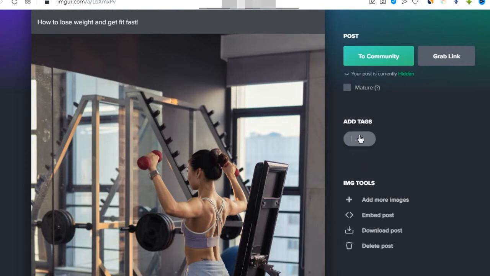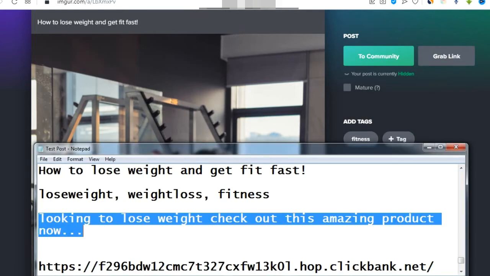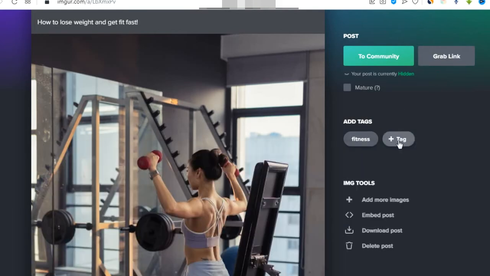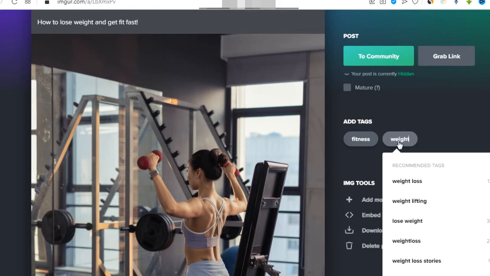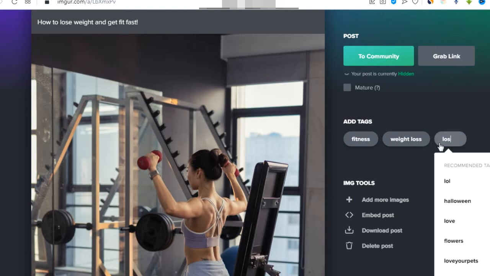Put some tags over here: fitness, weight loss, lose weight.